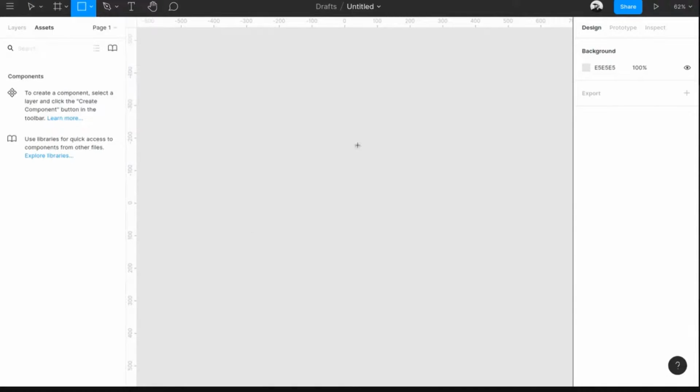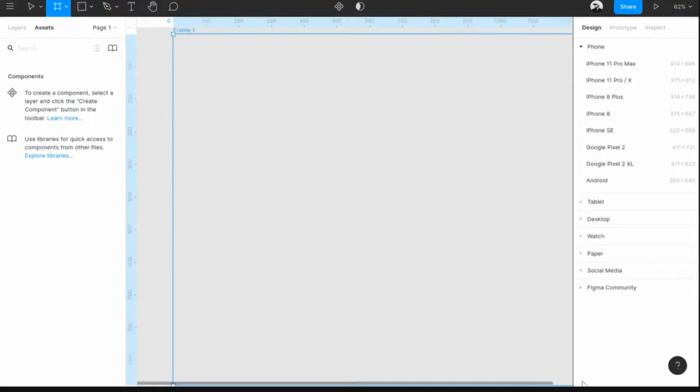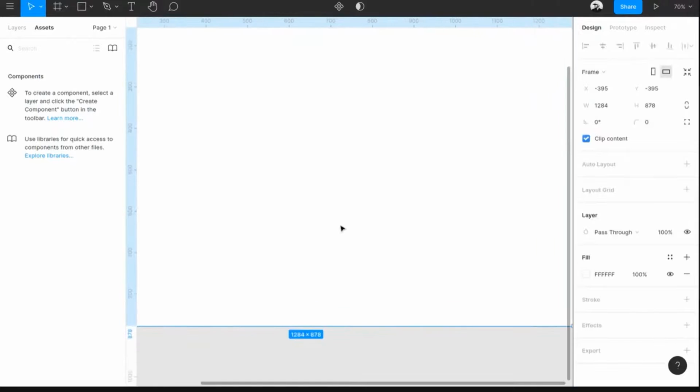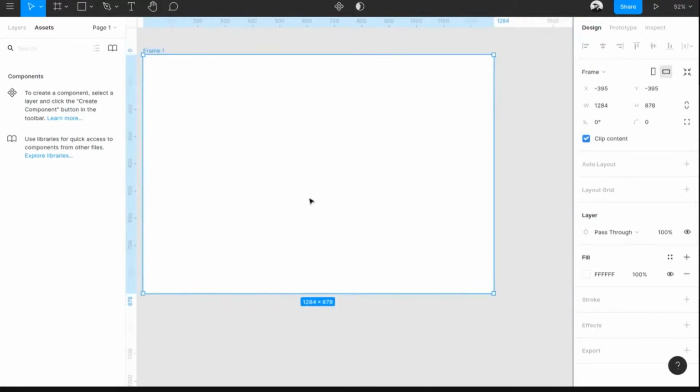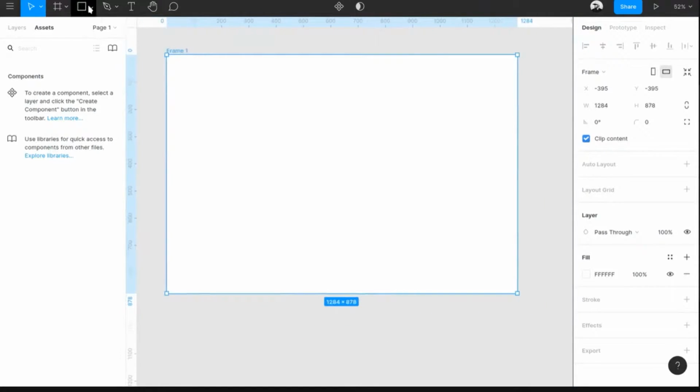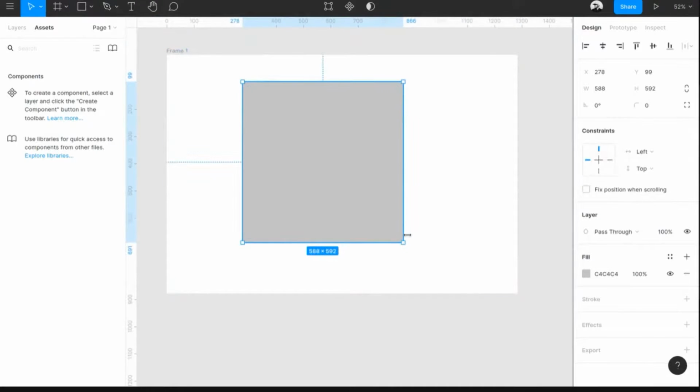So in Figma, you don't actually need an artboard to draw anything. Artboard is optional, but whenever you are designing for a mobile screen or something, it's good to have a frame, so you can design inside that. Or you can use a frame as a block of elements. So you can basically draw a block. Start drawing a frame, and then you can start drawing an object over it.